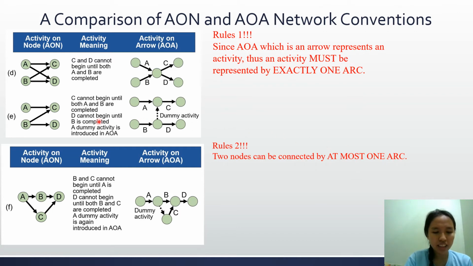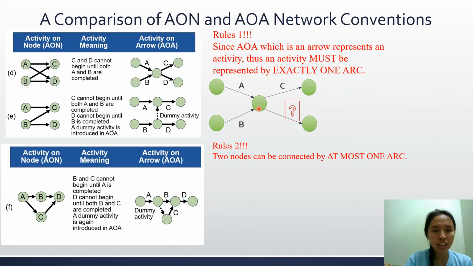Let us see an example to understand more. From part E, activity A and B must complete first, and then activity C can only start. Most students will draw like this. After A and B are done, activity C will start. How about this arrow? Does it represent activity D?